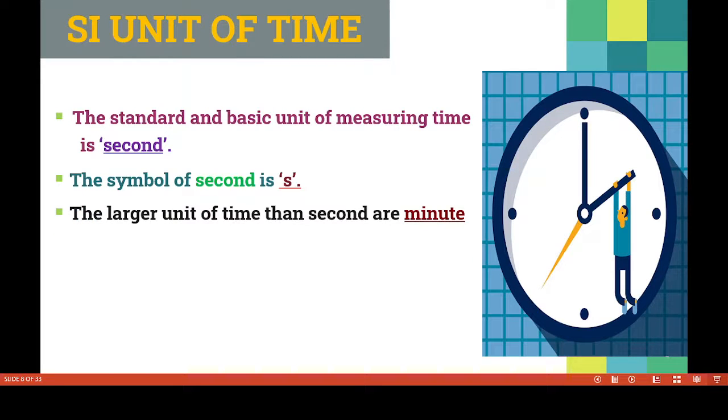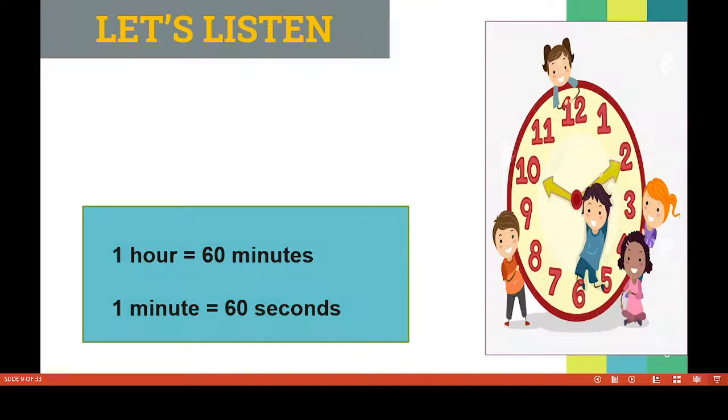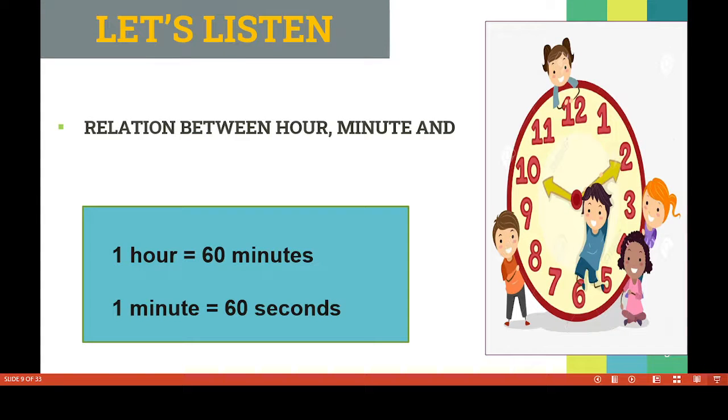The larger units of time than second are minute and then hour. The symbol of minute is min and the symbol of hour is h. Please remember these important units, children. Now we have to discuss the relation between hour, minute and second. 1 hour equals 60 minutes and 1 minute equals 60 seconds. You already studied this formula in mathematics.